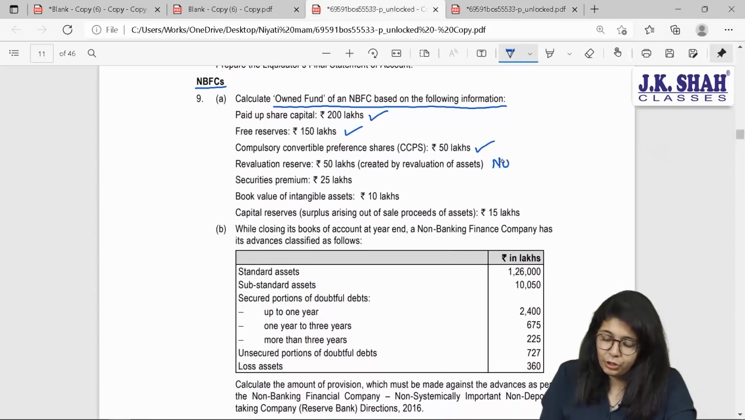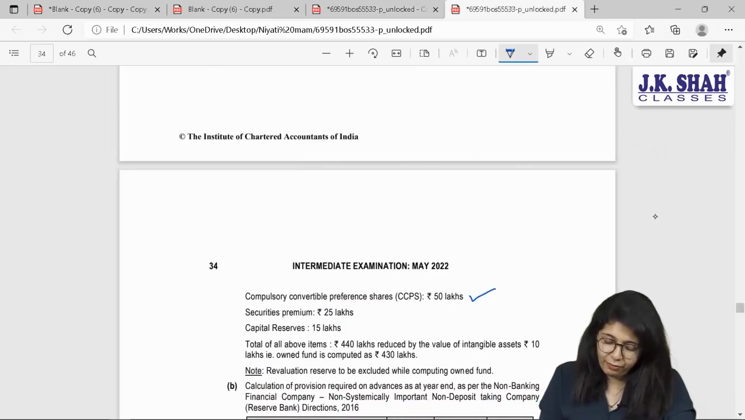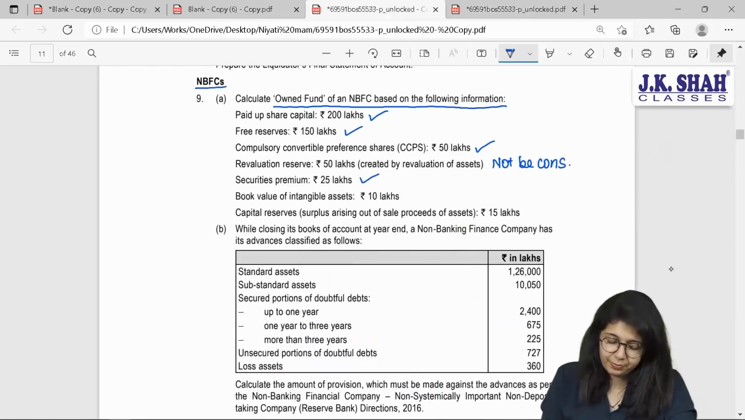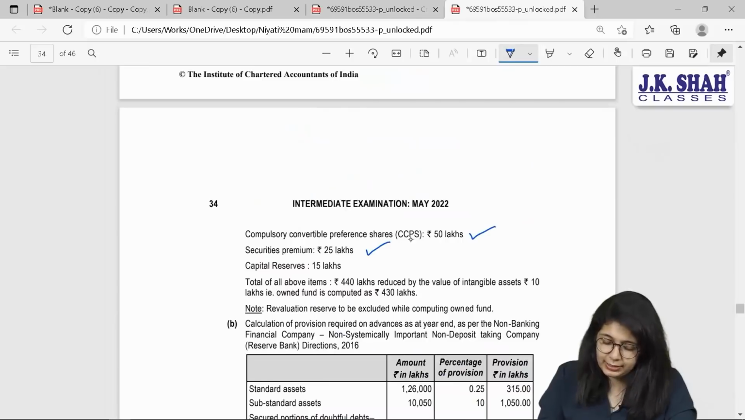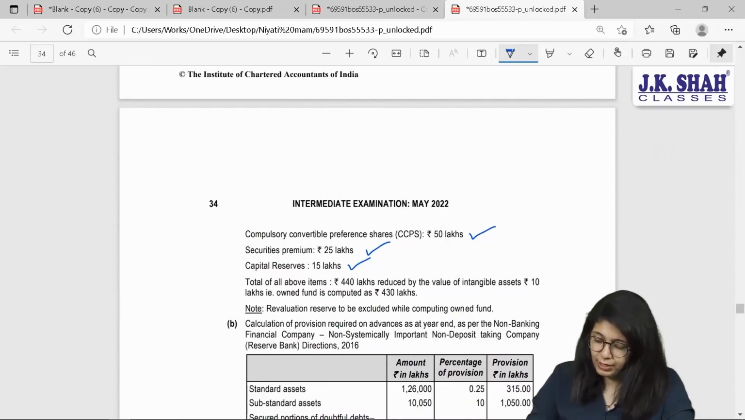Revaluation reserve shall not be considered. Not to be considered. Okay, next you have securities premium of 25 lakhs, which is again considered. Book value of intangible assets shall be subtracted after taking the total. And you are going to consider your capital reserve surplus arising out of sale proceeds of assets of 15 lakhs. I shall consider that. Okay, after you add up all these values, your net value right now is 440 after